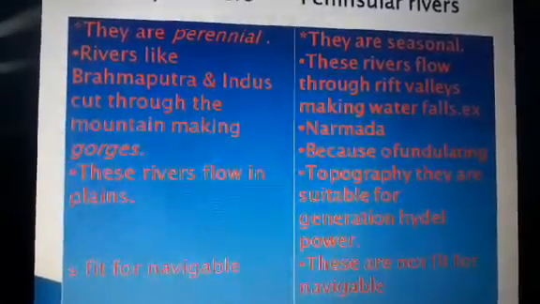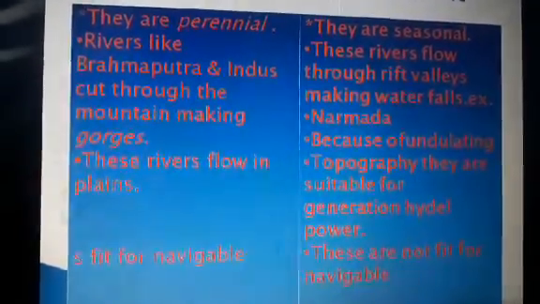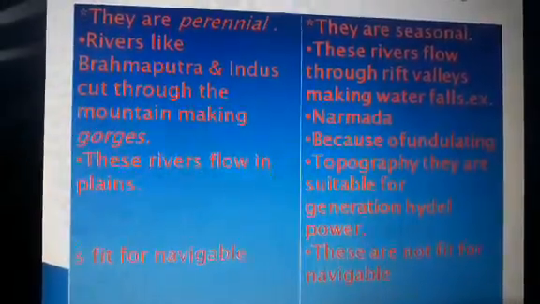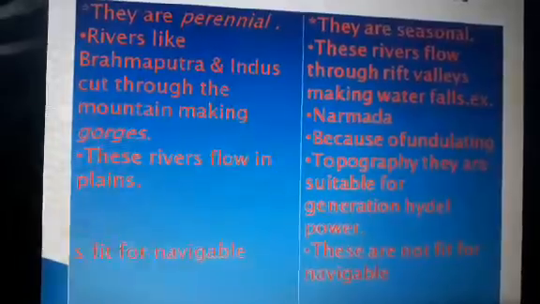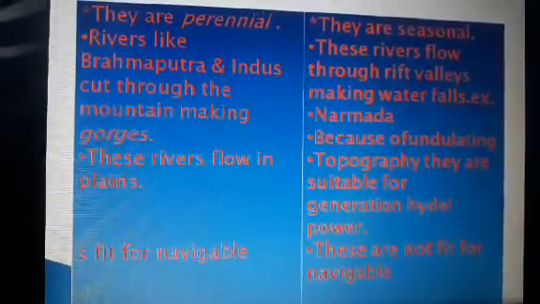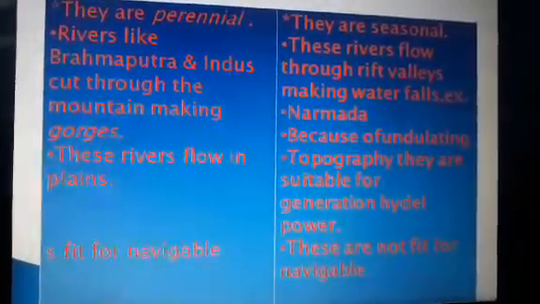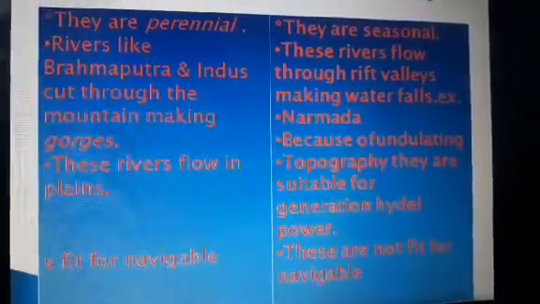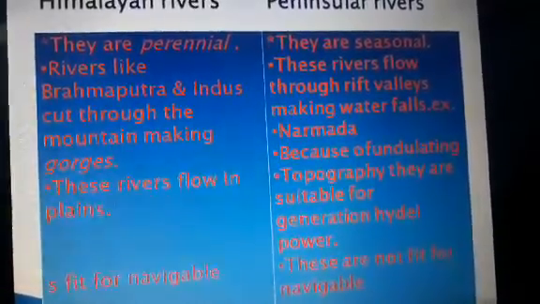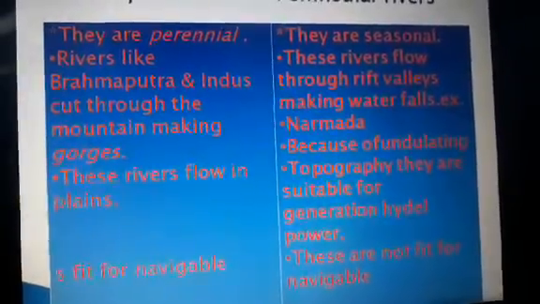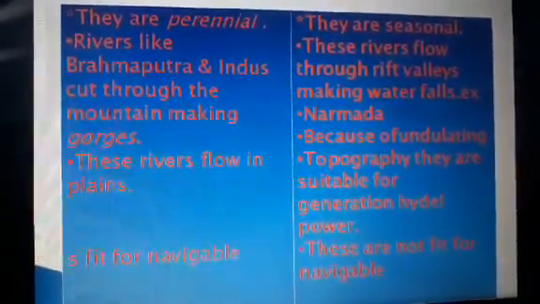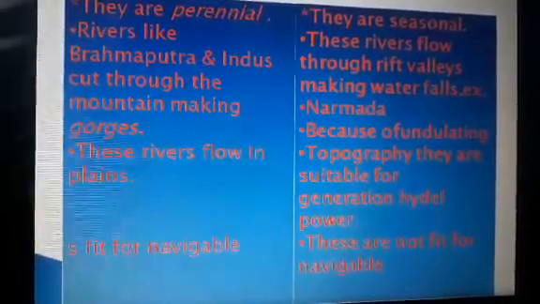Rivers like the Brahmaputra and Indus cut through the mountains, making a deep gorge. One such gorge is created by the river Brahmaputra in Arunachal Pradesh. Whereas most of the rivers of peninsular India flow through rift valleys, so they don't create such gorges, but they are famous for waterfalls.